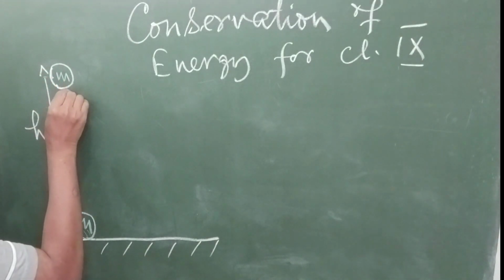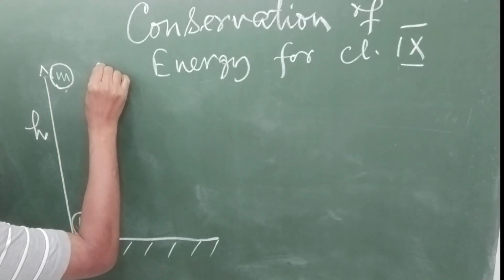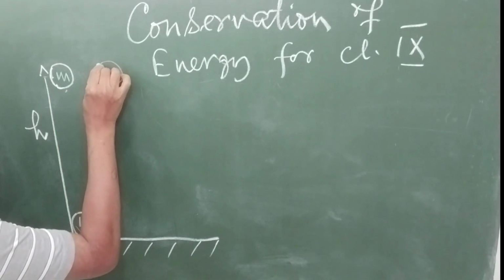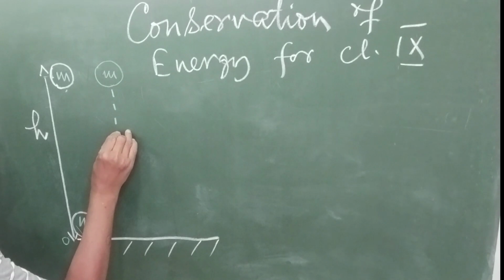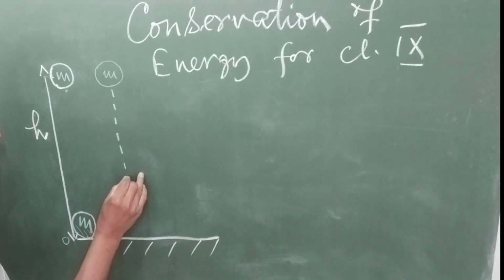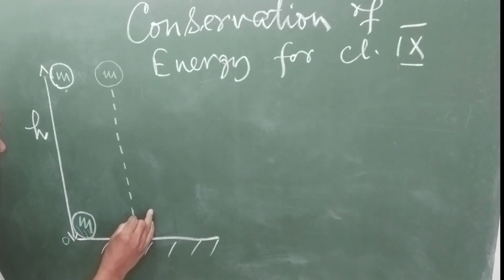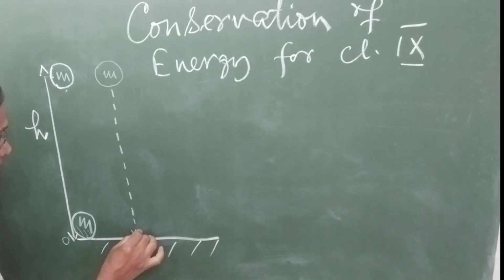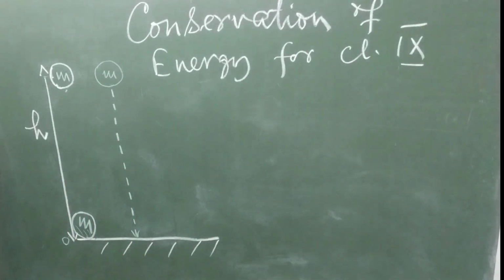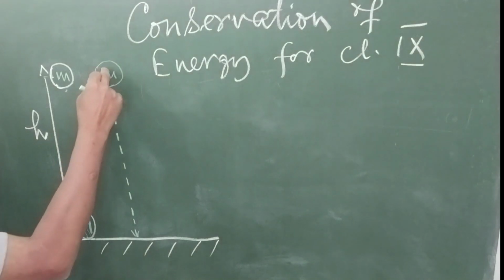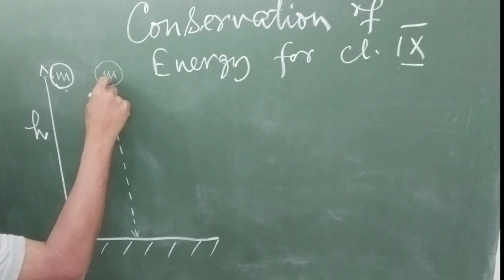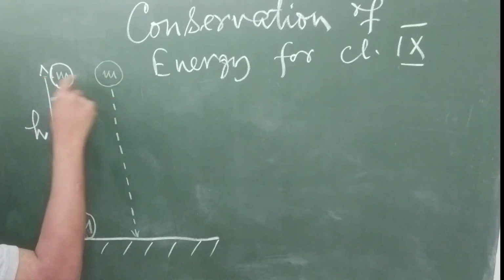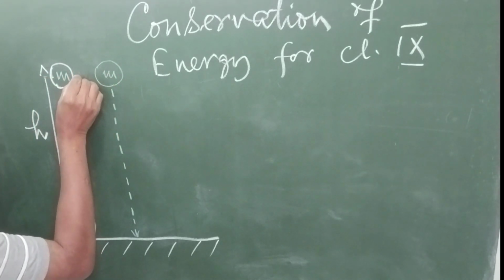Now you drop the ball from here. If you drop the ball from this height, the mass m is going to fall down through the height of h, right? So when the mass of the object m was at this height, there was certain potential energy here.